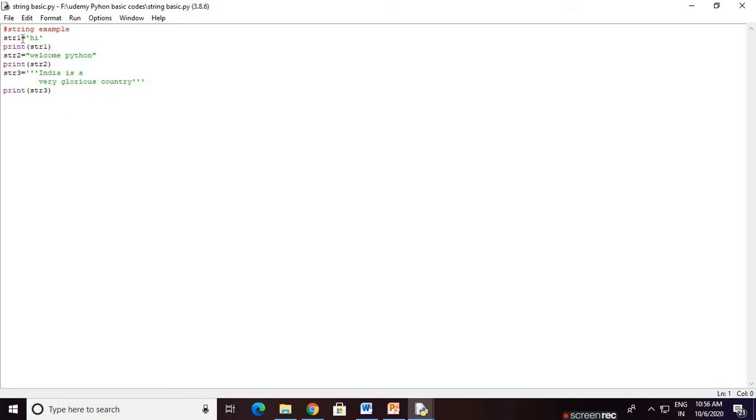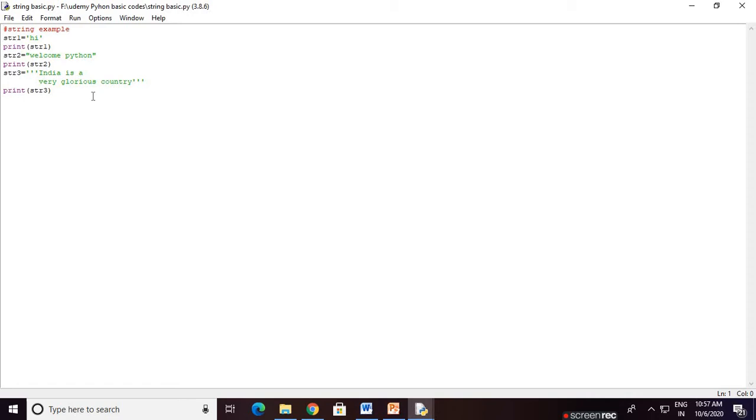That's why we are declaring the string here. We will take a variable str1. Obviously it is a string because, as I already told you, whatever is written in single quotes, double quotes, or triple quotes is a string. So basically it's a string. Now we are printing using the print function, print str1. Then str2, we take another string variable, welcome Python, and print that. Then str3, where there is a triple quote.